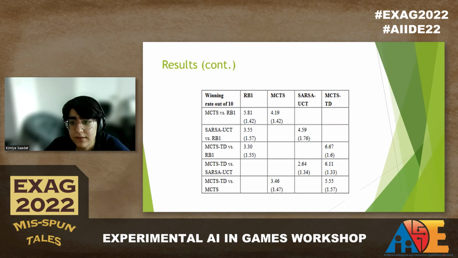The winning rate is the number of wins per 10 rounds averaged over 20 rounds. The standard deviations are shown in the brackets. As you can see, MCTS-TD outperforms our three other agents by winning respectively 6.67, 6.11, and 5.55 out of 10 against RB1, SARSA-UCT, and MCTS.